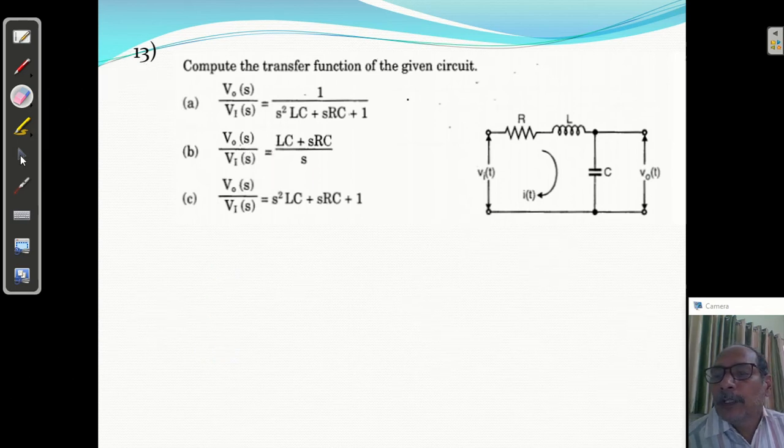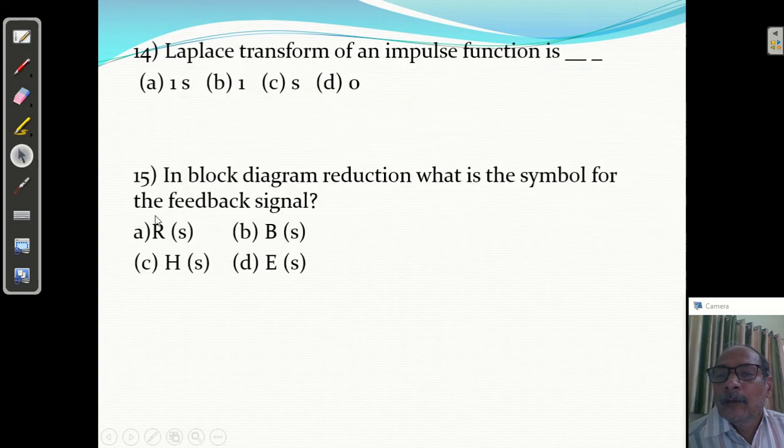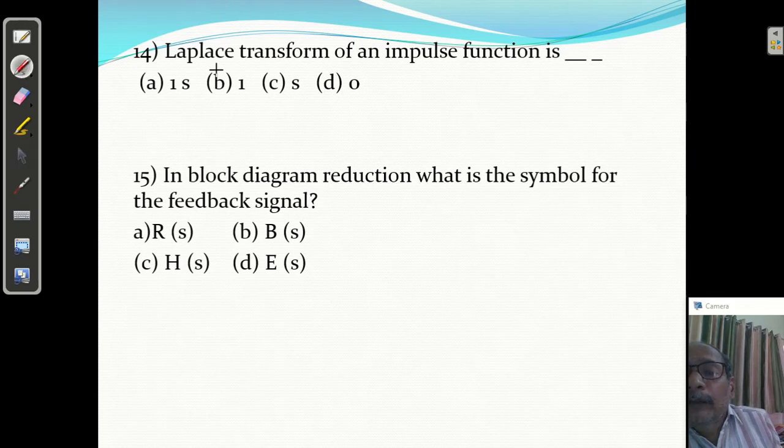Next, question number 14. Laplace transform of an impulse function. Recall, what is the Laplace transform of the impulse function? It is 1. How? What is the impulse function? It is d by dt of u of t, du of t by dt. This is the impulse function.